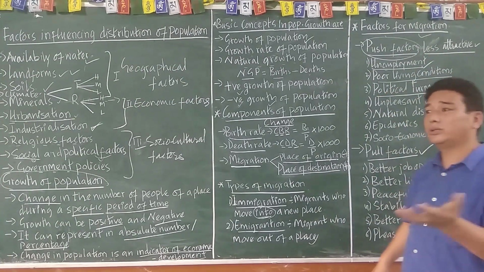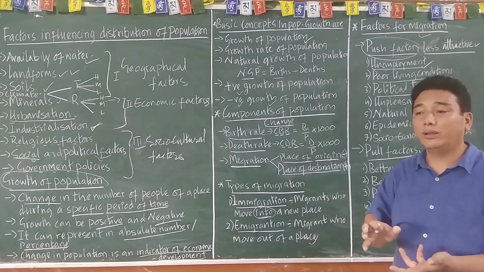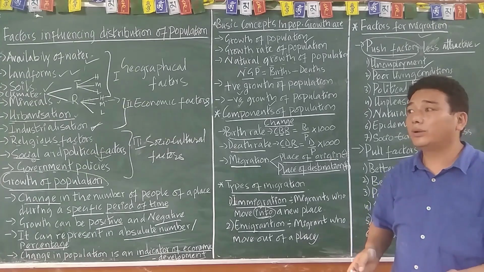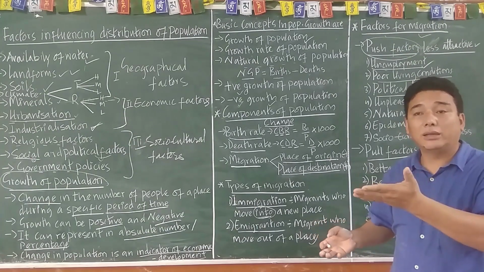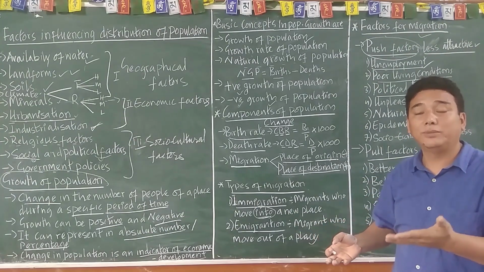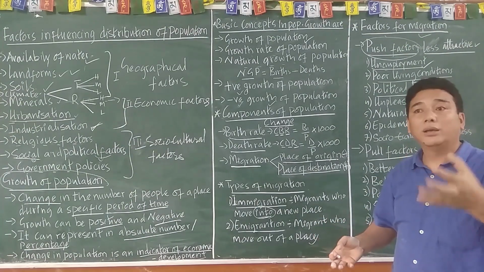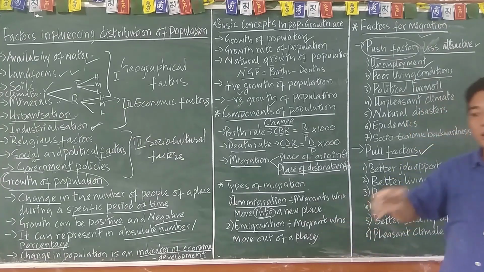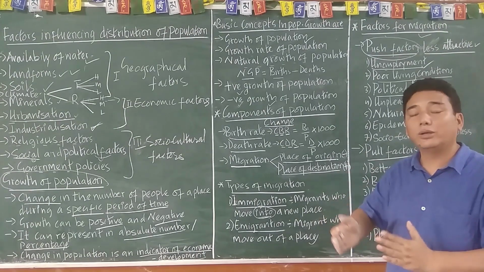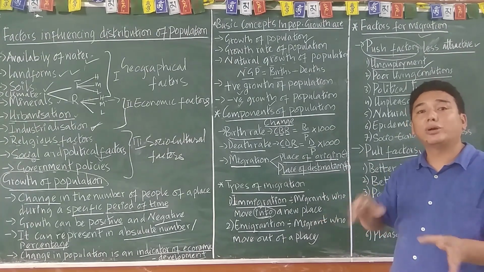And political turmoil. As I have told you, we Tibetans moved to India because there is political turmoil going on. And see Libya, what happened to Libya? And then Sudan, South Sudan. Sudan has been divided into two nations, North and South.